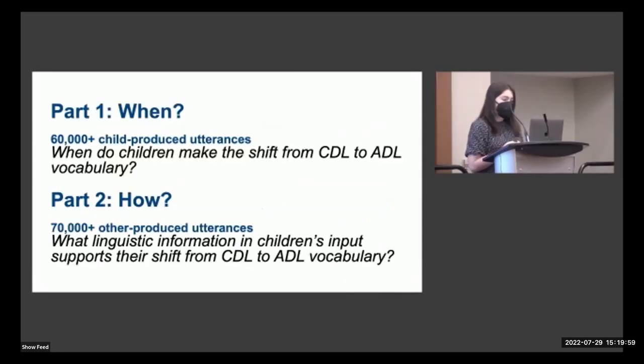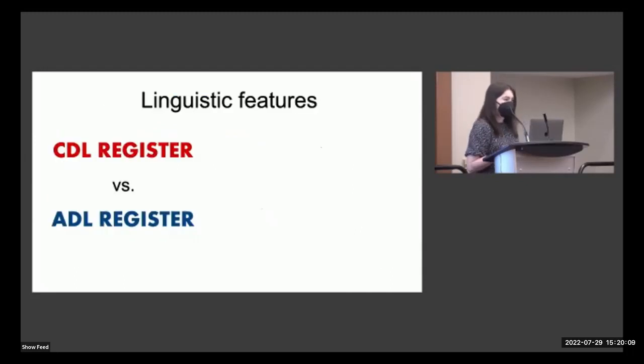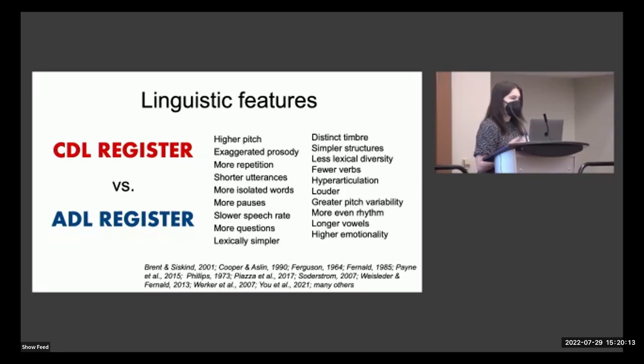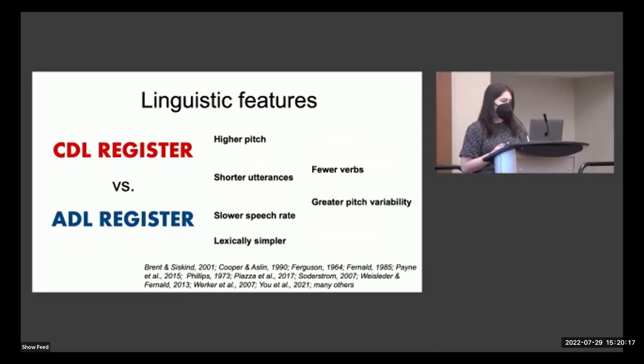In the second part of our investigation, we explore what types of linguistic information, mostly in children's directed input, could support their shift from CDL to ADL vocabulary. CDL as a register is differentiated from ADL at multiple linguistic levels, including prosodic, lexical, and syntactic. And in this part of our investigation, we ask whether some of the cues that broadly differentiate CDL and ADL at the register level also differentiate the local speech context surrounding CDL versus ADL variants.